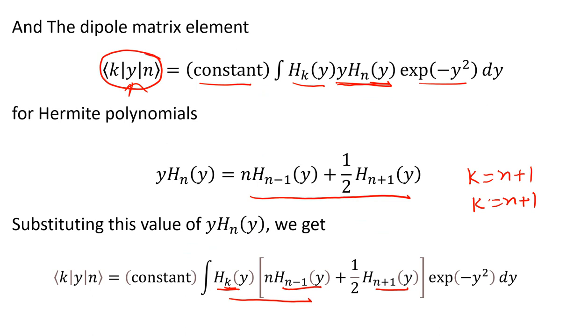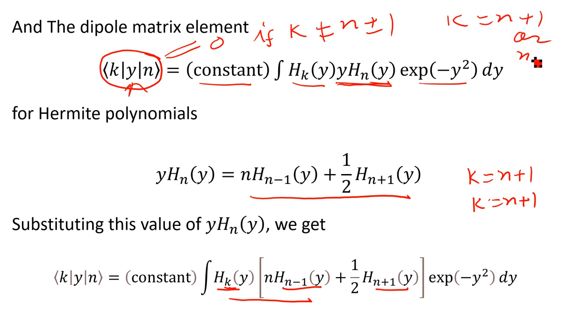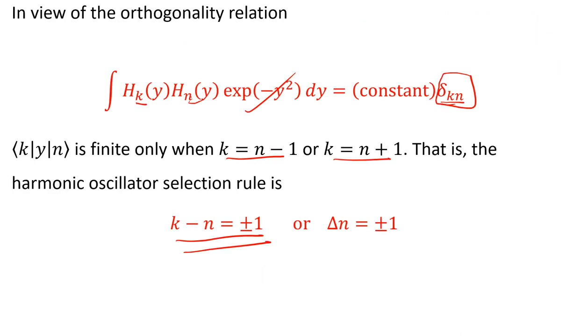In case of the harmonic oscillator, it will be 0 if k does not equal n plus or minus 1, and it gives some value if k is equal to either n plus 1 or n minus 1. So k minus n is equal to plus or minus 1. This is the selection rule. In this, you can write delta n is equal to plus or minus 1. This is the end of my lecture.